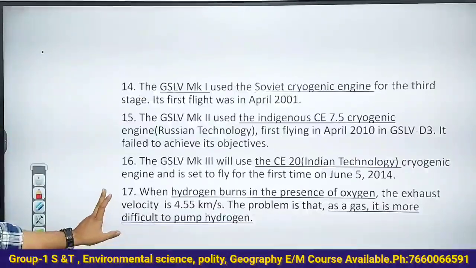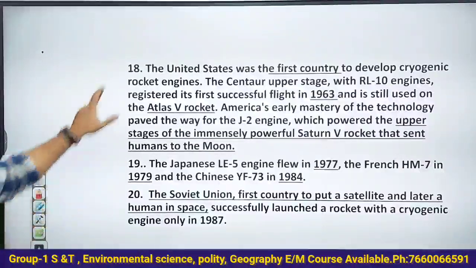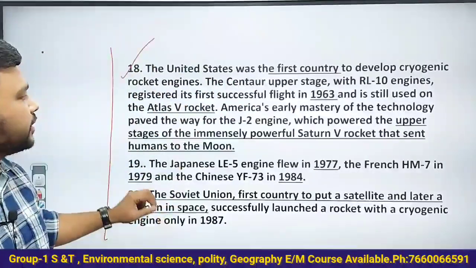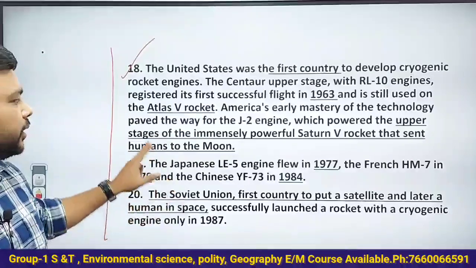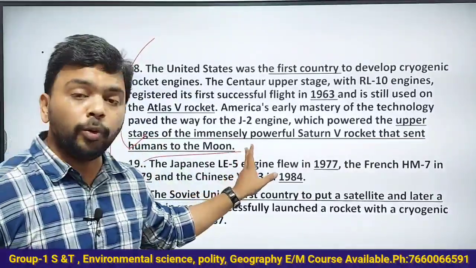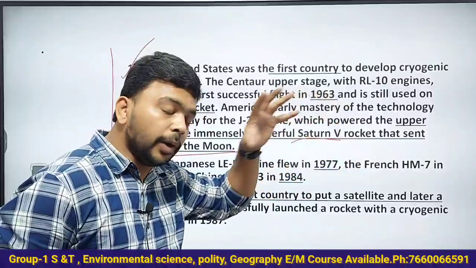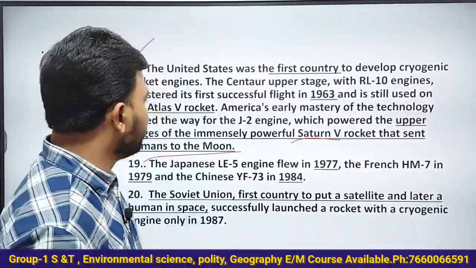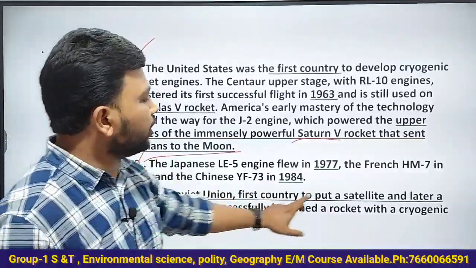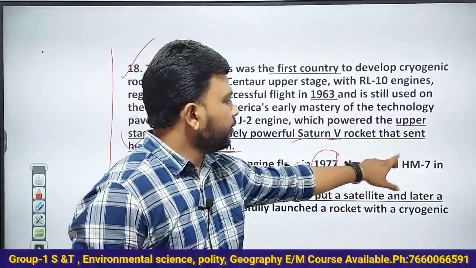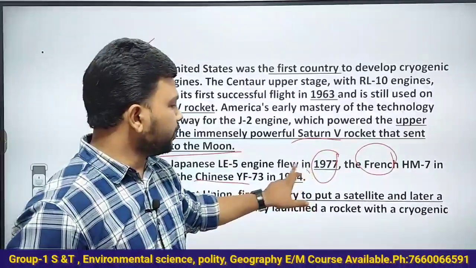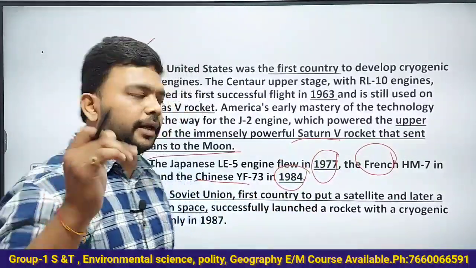So see here, the last 2 minutes, and it will be over. The United States is the first country to develop cryogenic engines. The United States used it to send humans to the moon in the Saturn V rocket, and is still using cryogenic engines in Atlas rockets. Then Japan developed its own cryogenic engine in 1977, France in 1979, and China in 1984.